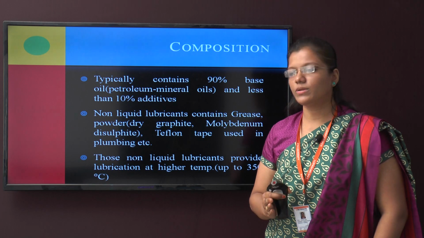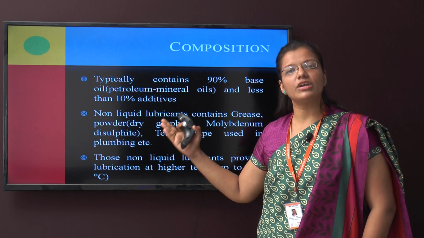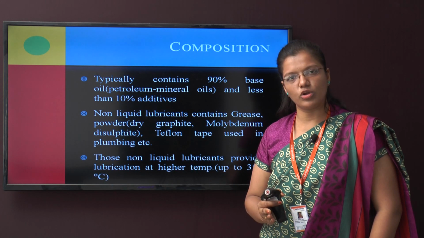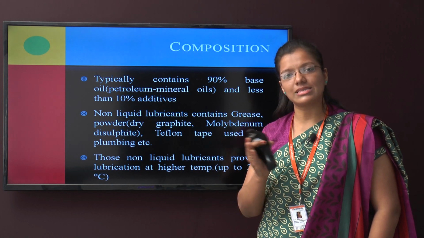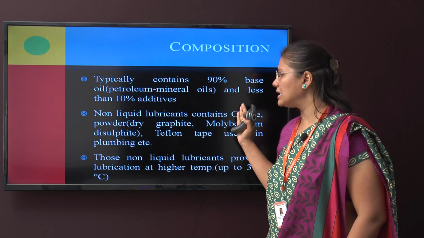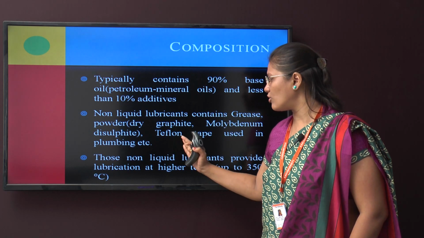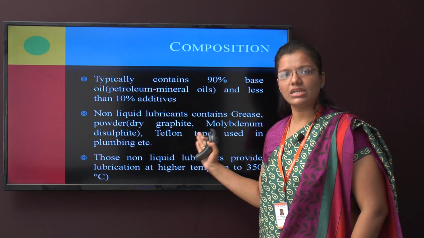Basically here additives are added to improve the quality, the properties and the characteristics of that lubricant. There are different types of lubricants, like non-liquid lubricants, solid lubricants, semi-solid lubricants, etc. Non-liquid lubricants are basically grease powders like dry graphite, molybdenum disulfide, Teflon tapes, etc. used in plumbing.